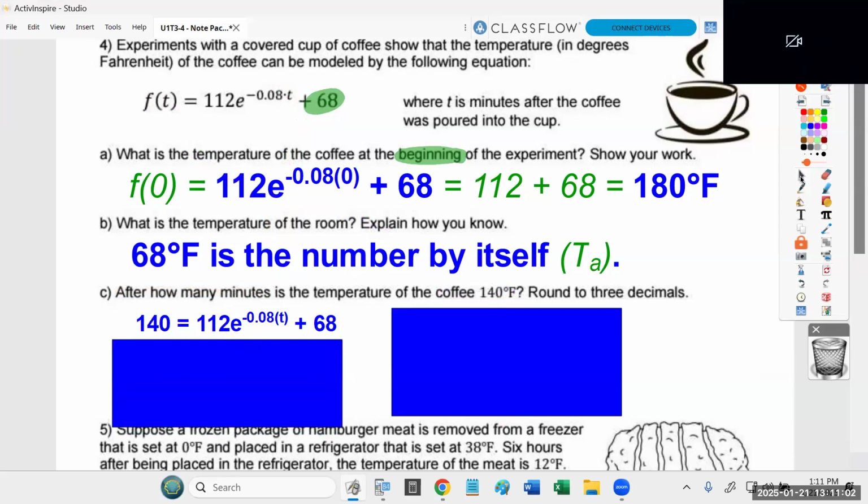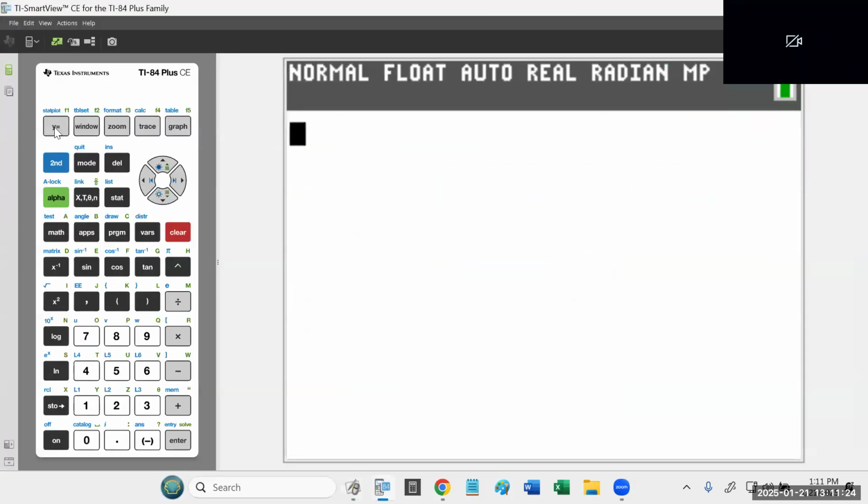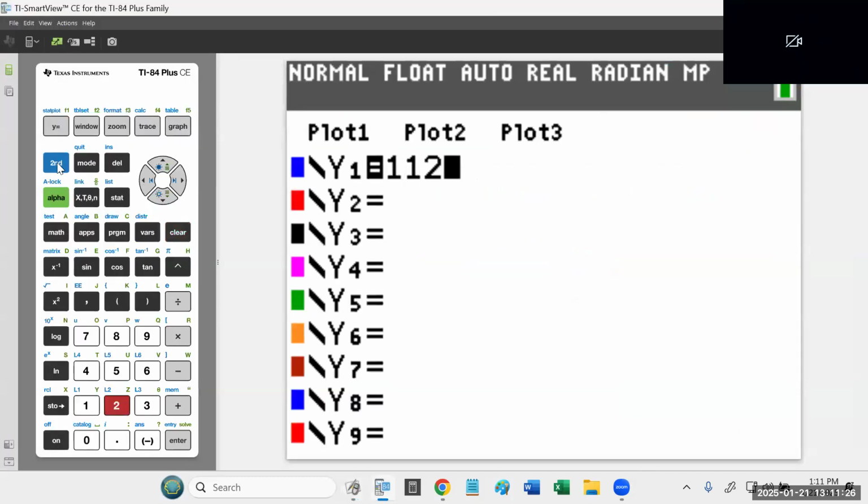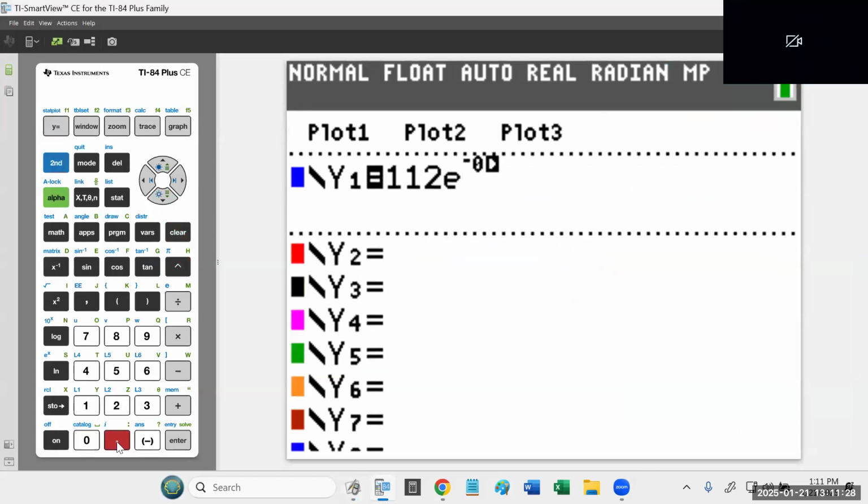Again, you can always use your calculator to get a rough estimate. We've done this before, and what I would suggest, if you want to, is to plug this equation into your calculator and look to see when it drops to 140. That way you can get an estimate of what your answer is going to be. This next part is totally optional, but I invite you to pay attention. I go to my calculator and type in 112 times e raised to the negative 0.08x plus 68.